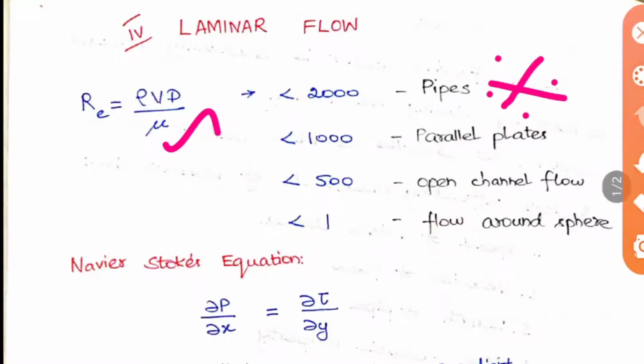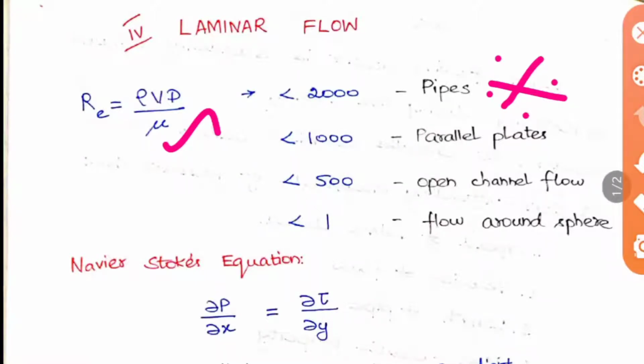In exams you have to check what they have asked, whether it is pipes or open channel or something else. You should not directly go to the 2000 answer. For pipes only, the Reynolds number should be less than 2000. Then the flow in the pipes will be laminar flow.